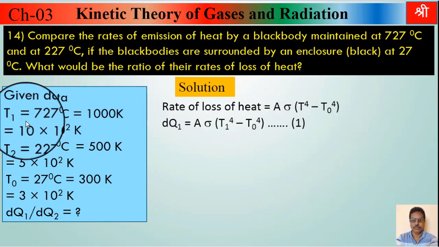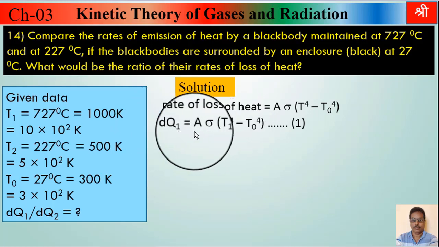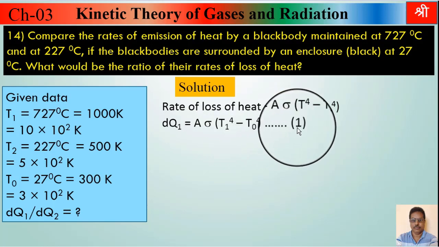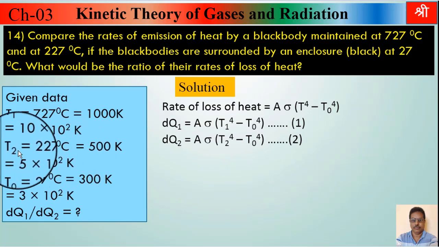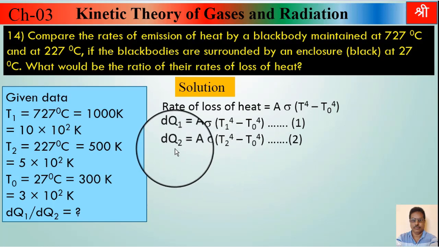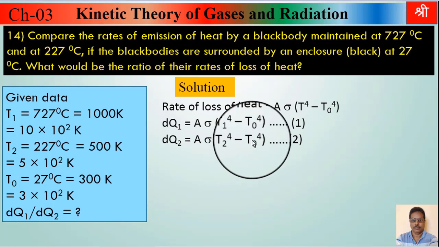Initially the temperature of the body is T1, so the initial rate of loss of heat will be dQ1 equal to A sigma (T1 raised to 4 minus T naught raised to 4). Say this is equation 1. Now when the body is kept at another temperature T2, the rate of loss of heat will be dQ2 equal to A sigma (T2 raised to 4 minus T naught raised to 4).